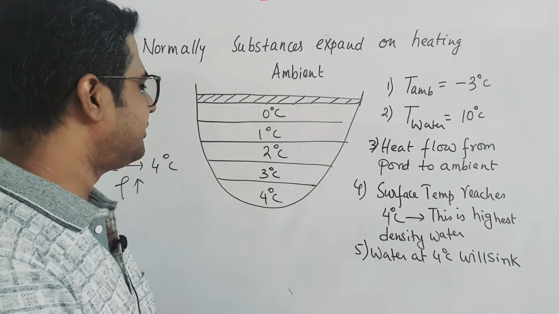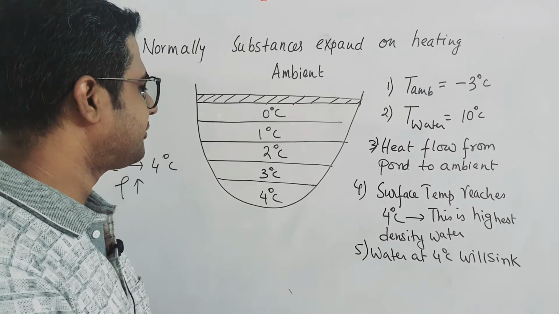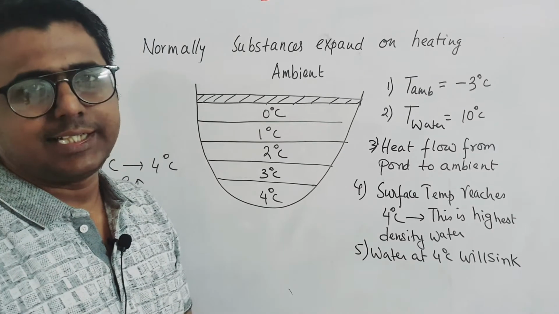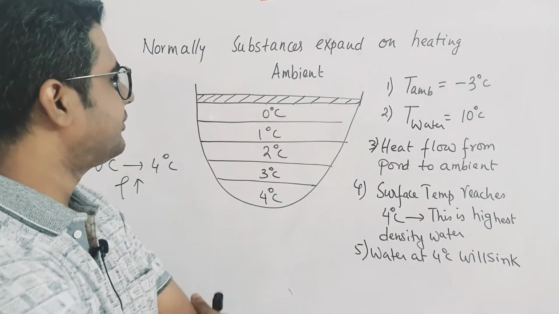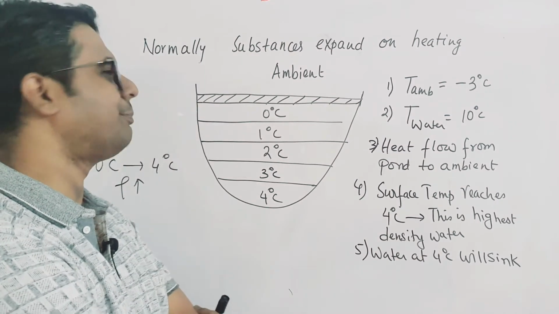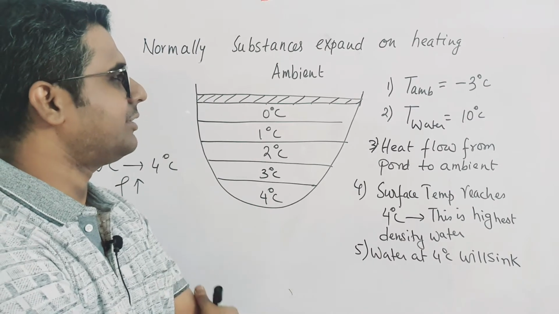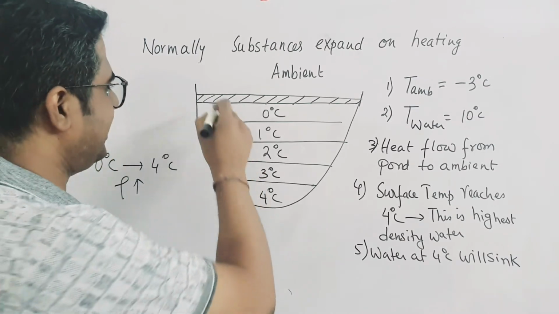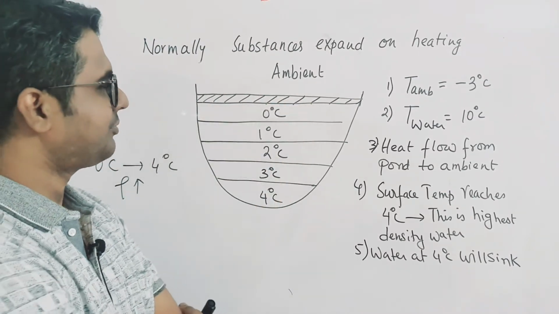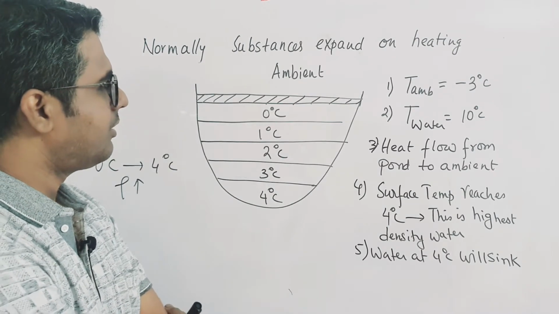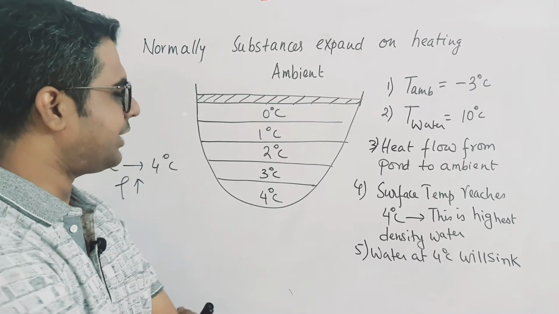In which 4 degrees Celsius will be at the bottom and 0 degrees Celsius will be at the top, with an ice layer on it, right. Here there will be an ice layer, full stop. After that you write the next point.